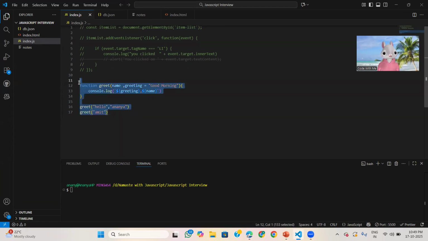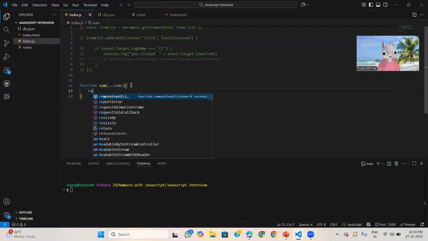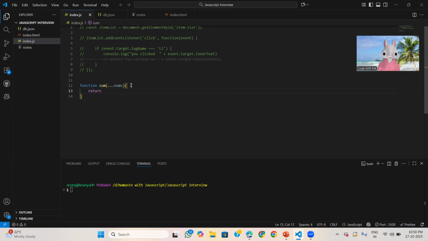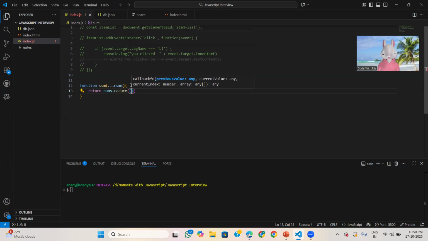So see here, I am removing this one. Here function sum, sorry, nums. And here, in my previous video in my JavaScript array methods I discussed the reduce function, with a comma b.